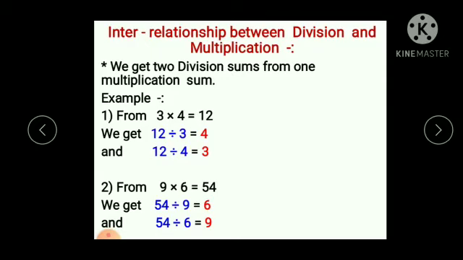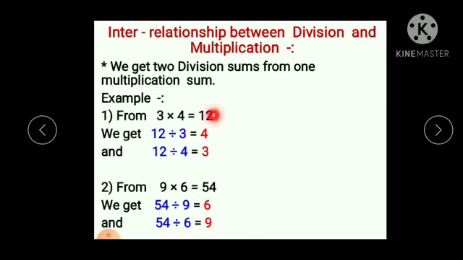Now, see the interrelationship between division and multiplication. We get two division sums from one multiplication sum. Let's see the example. Here one multiplication sum is given, 3 multiplied by 4 is equal to 12. Now, how do we get two division sums?